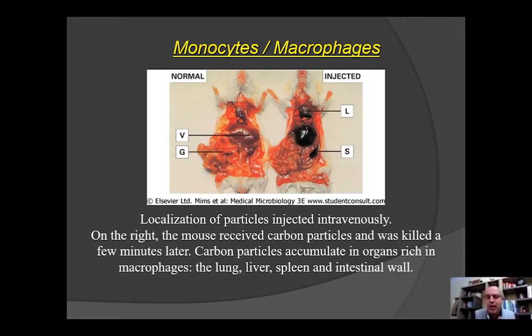So these macrophages living in the organs, resident macrophages, are extremely important in order to make clear and to take away those infectious agents, and in our case, carbon particles, avoiding them getting in contact with our tissue and our cells. So macrophages are very, very important, and the innate immune system is immediate, so the reaction was very fast.